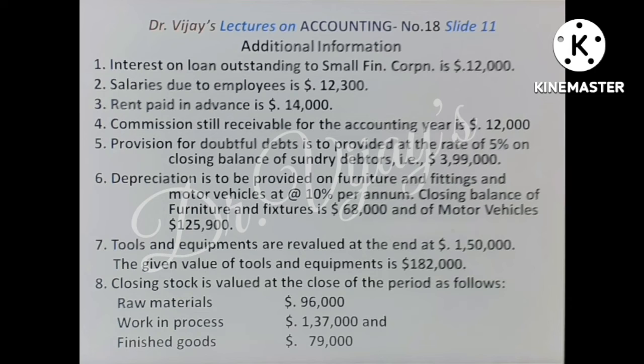Closing stock is valued at the close of the period: raw materials, work in process and finished goods. Closing stock of raw materials and work in process should come on the manufacturing account credit side. Closing stock of finished goods comes on the trading account credit side.